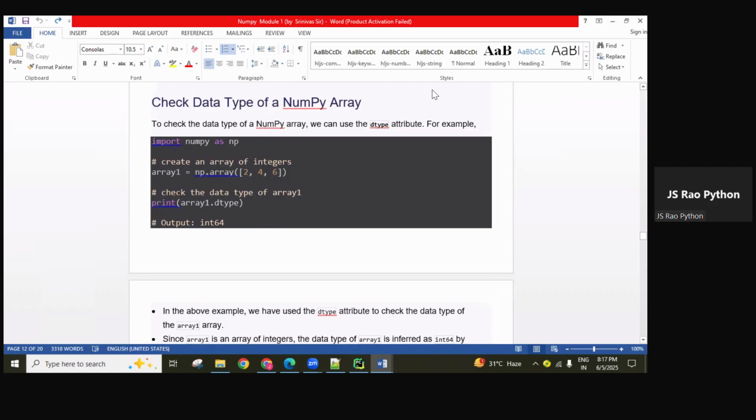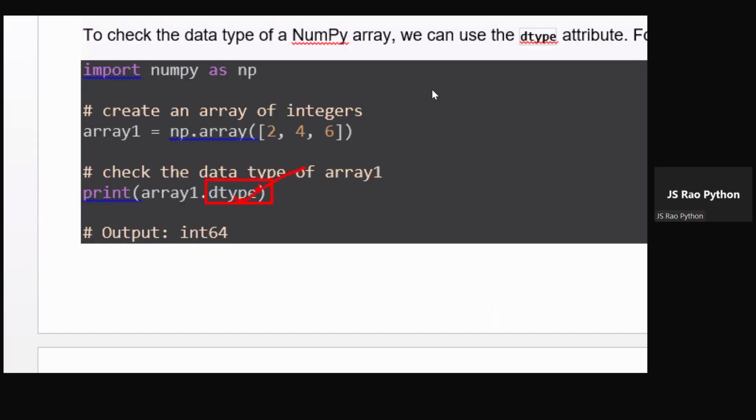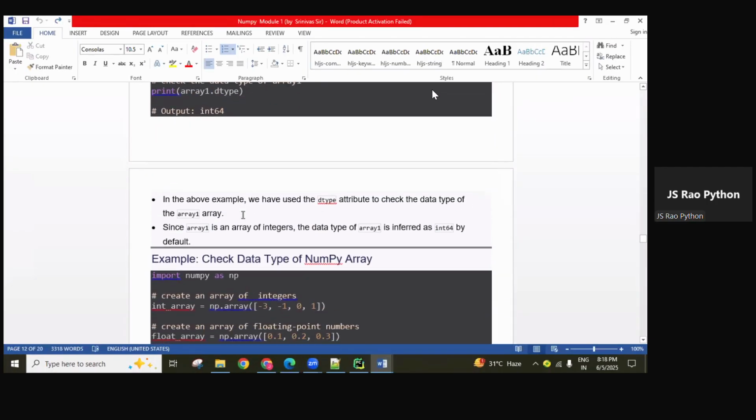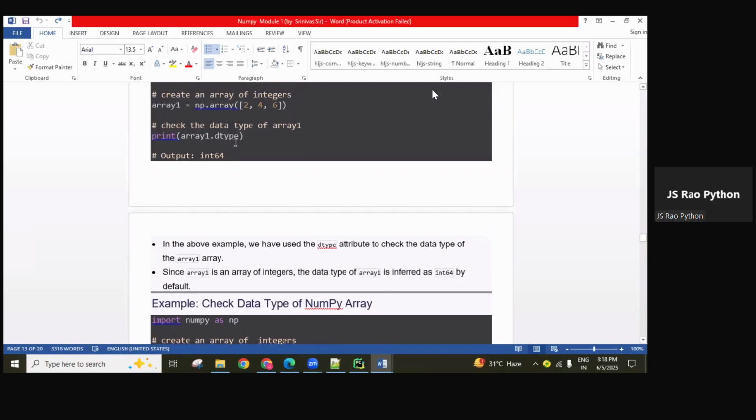And simply array object related data type, how to check it. So by using this dtype attribute, we can check it. dtype means data type. So if I'm creating like this, array object dot dtype, if we are using, int64 is represented. So we have used the dtype attribute to check the data type of the array object. So array is an array of integers. The data type of array is inferred as int64 by default. Simply the major data type is int64 format we are getting.